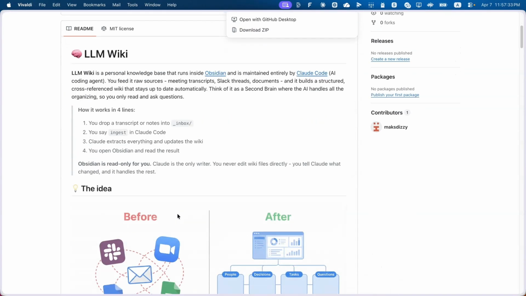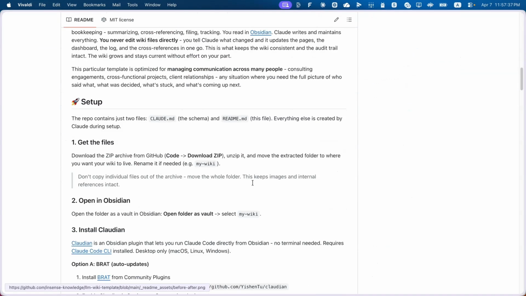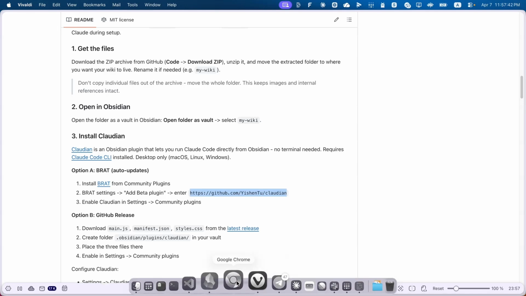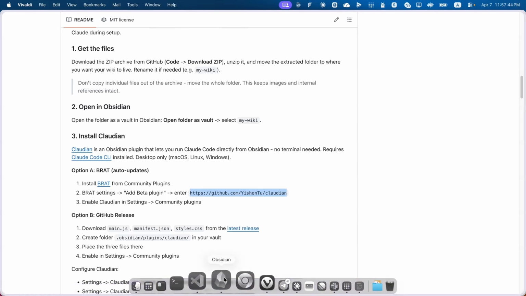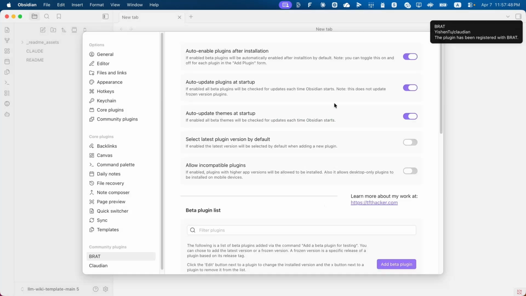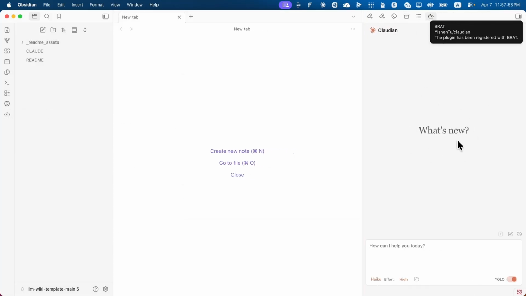And then we just need to copy this link. It's a Claude Code wrapper for Obsidian. Add plugin. Okay, it's installed. We can click here, open Claudian, and you can see you have Claude Code within Obsidian.